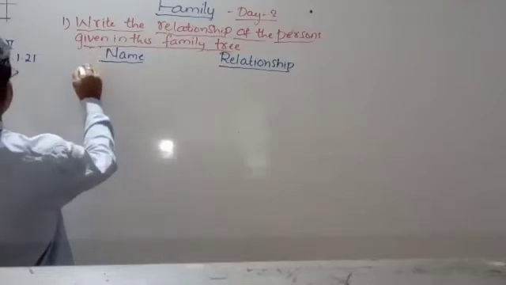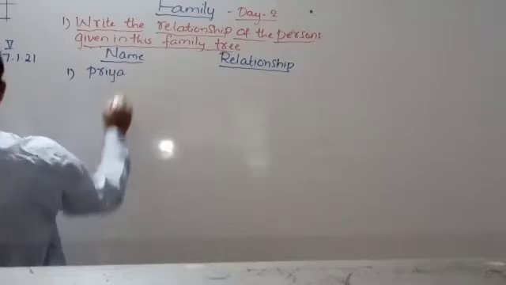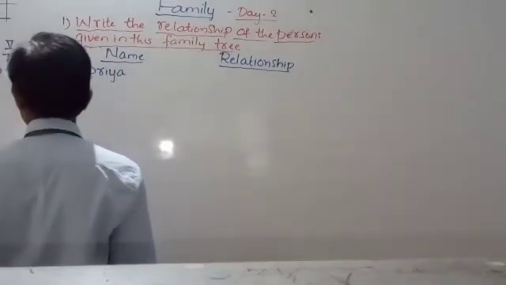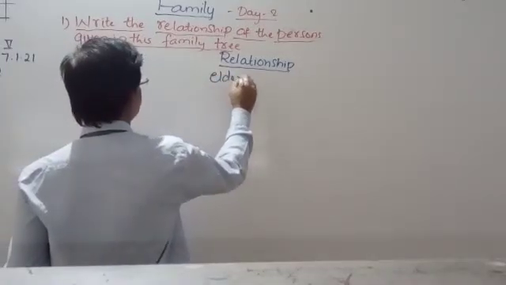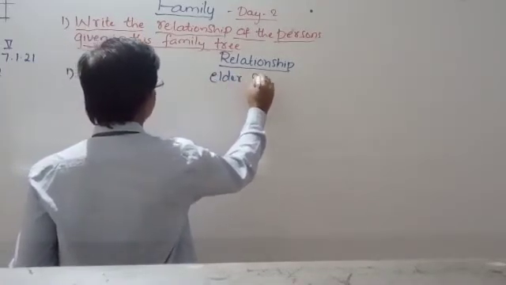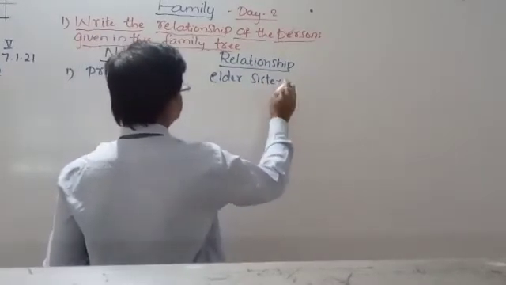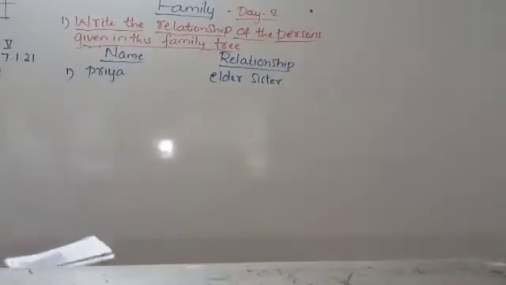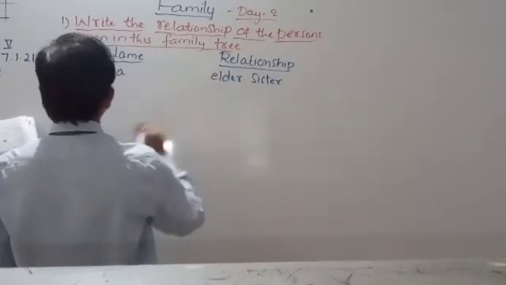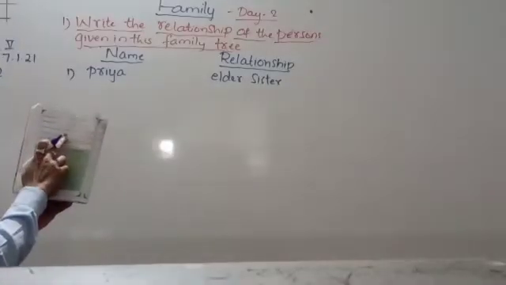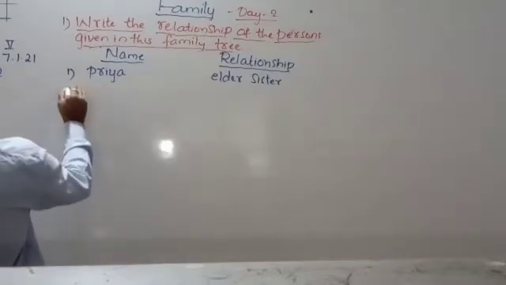First, who is first? Priya. How is she related? You already know that she is the elder sister. Your home also will have an elder sister, a younger sister. The same way, Priya is the elder sister to Manu. Understood? You can see her, Priya and Manu. She is the elder sister for Manu. So next, Priya is elder sister.